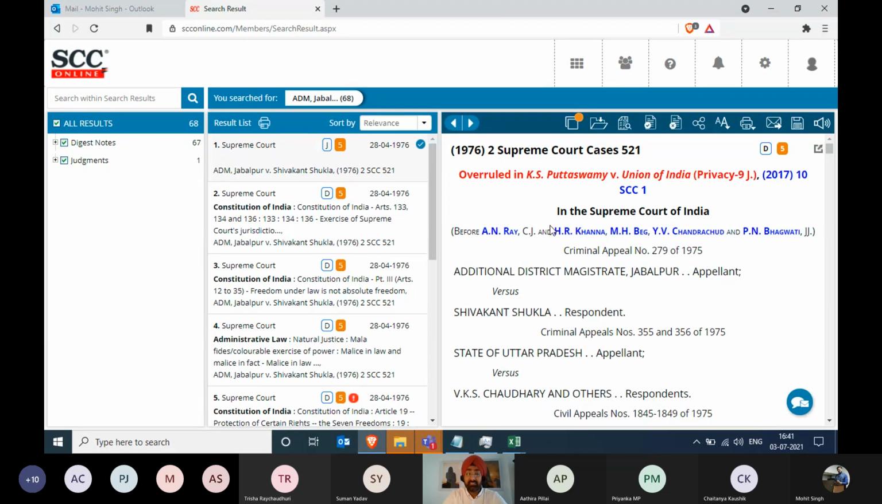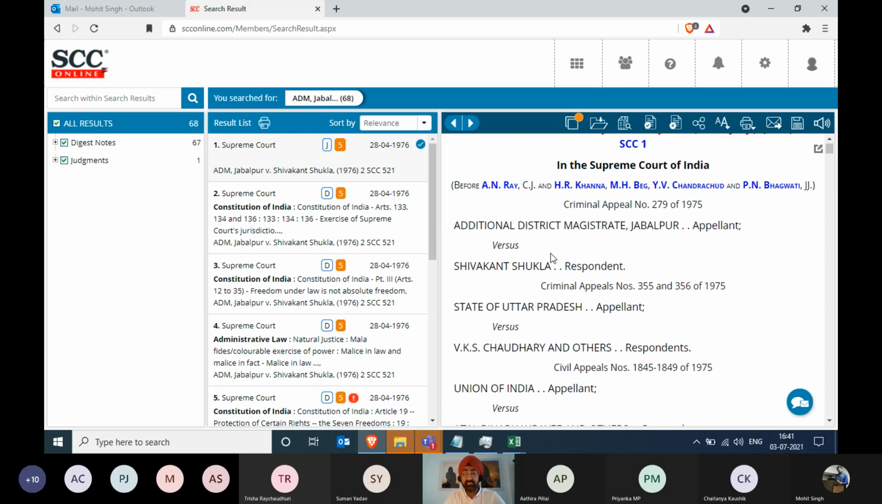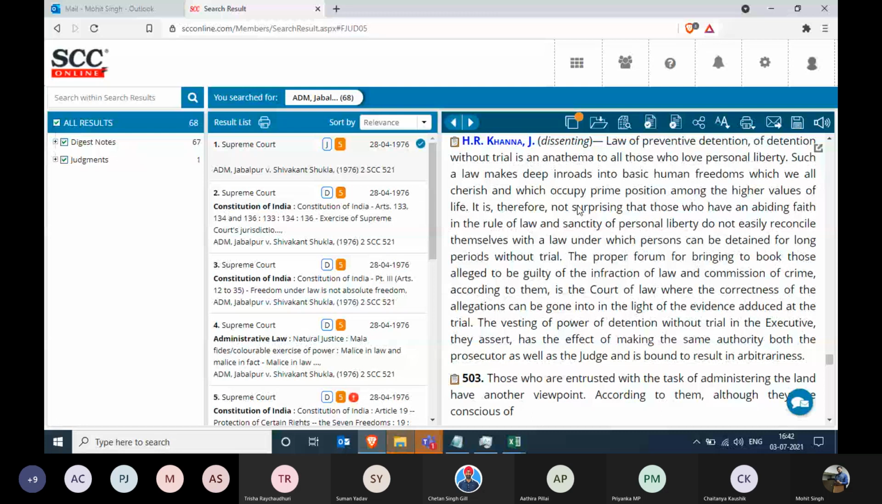It says before Chief Justice Ray, Justice Keher, Justice Khanna, Justice Beg, Justice Chandrachud, Justice Bhagwati, and all the 4 names are in bold. That means whenever the judge's name is in bold, he or she has authored the judgment. Now, because they have authored the judgment, you can also see what they have written in the judgment. So click on that. And there you have it. Justice Khanna's part of the judgment is coming right over here.